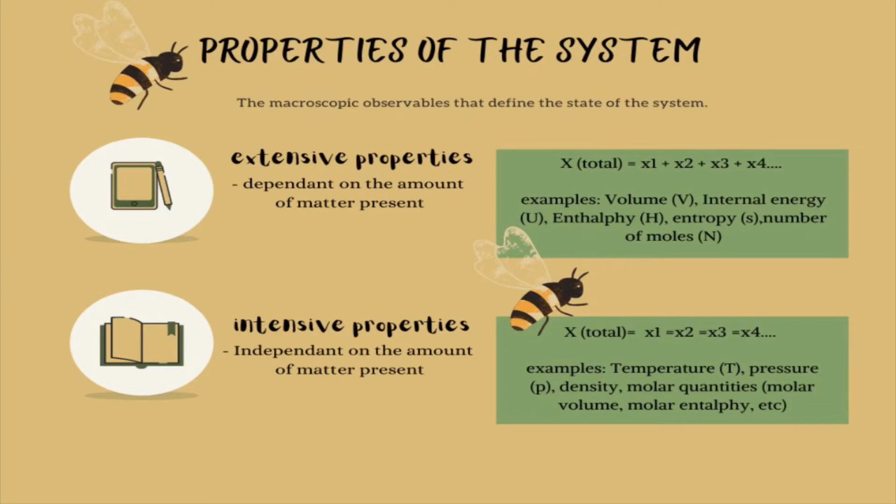We also have another type of properties, which is the intensive properties. An intensive property is independent of the amount of matter present. If we measure the intensive property over parts 1, 2, 3, and 4, they are going to be the same as the property of the whole. So these are not additive. Examples of intensive properties are temperature, pressure, density, and molar quantities.